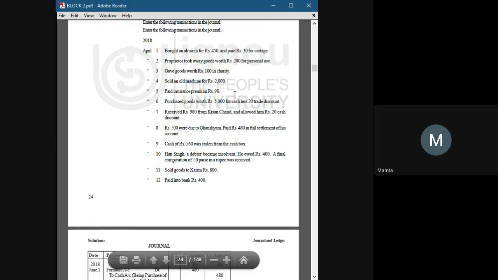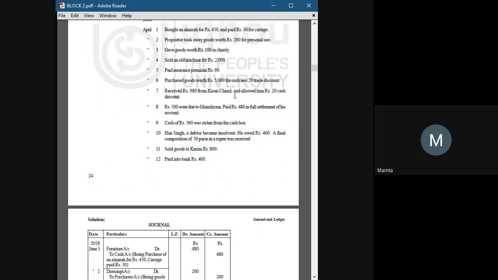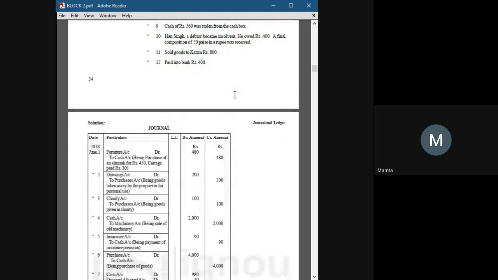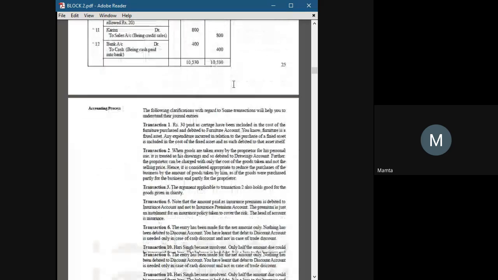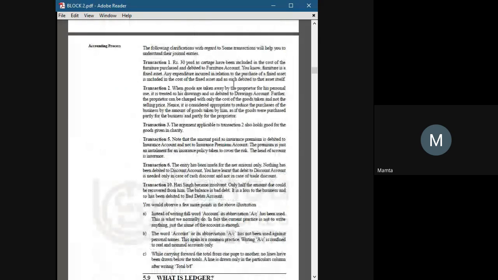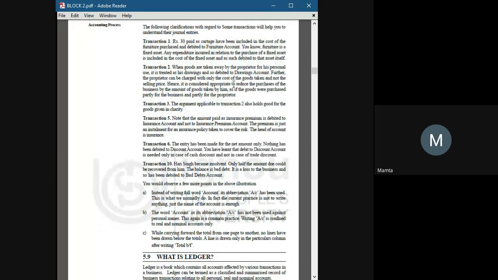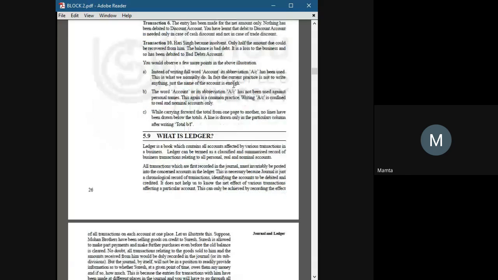So either download this book, or if you have the study material, read from there and practice from there. Once you get a hold on journal entries, then you can achieve mastery in accountancy. Journal entries are not as difficult as they seem at first, okay.